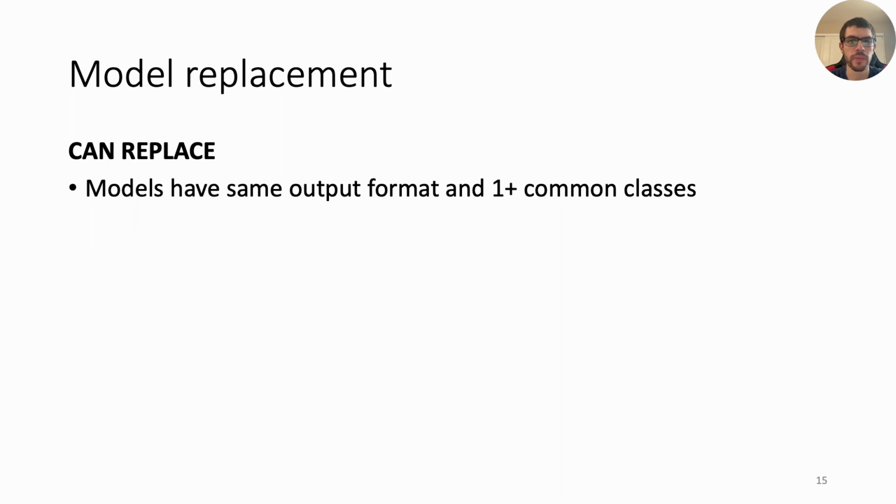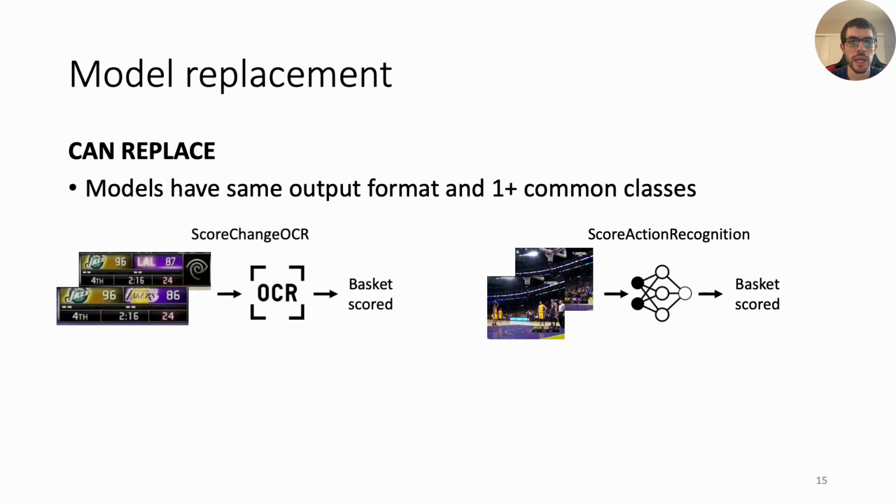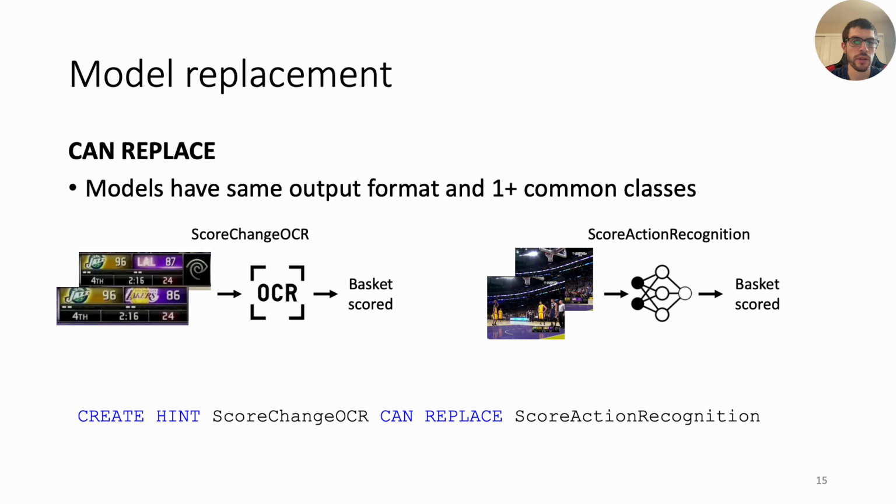Let's take a look at an example. If I would like to detect a basket being scored, one way to do this is to use an action recognition model, where I pass it a batch of frames, and then I look for the ones that are labeled basket scored. However, this might be an expensive model to run. So an alternative way to detect a basket scored is to use optical character recognition over the score bug. If the score changes, for example, from 86 to 87, we can label a basket as being scored. Expressing this to a system is as simple as this one-liner, where we say score change OCR can replace score action recognition. Note that a system cannot figure this out automatically, as it is domain knowledge.